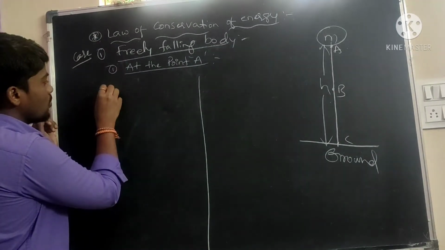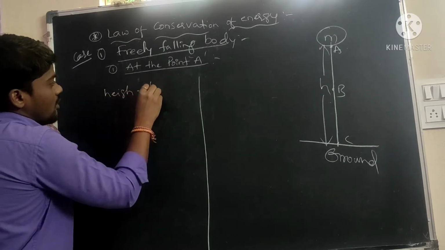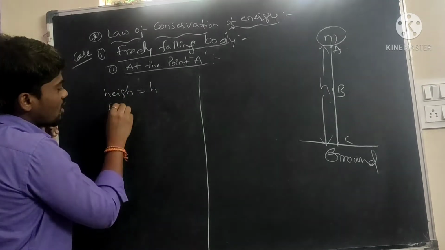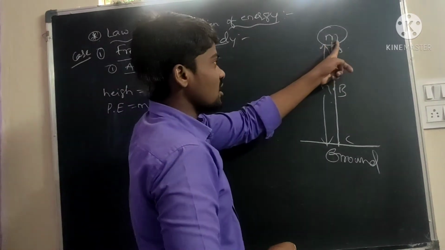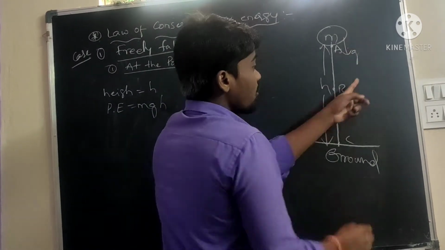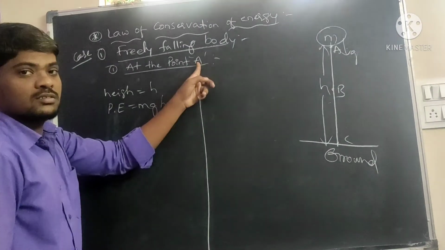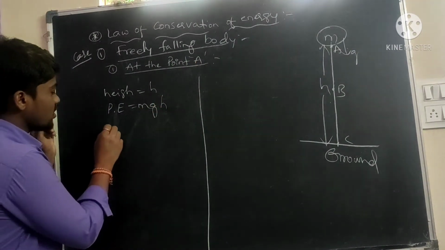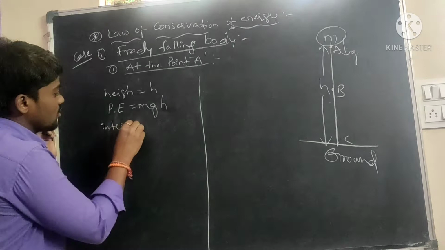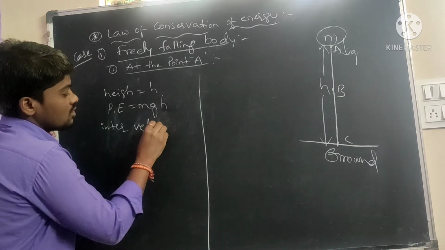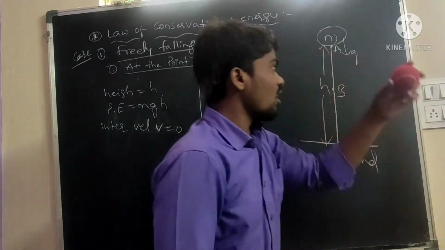Here, taking the potential energy, the body height is h. What is the potential energy formula? mgh: mass, gravity, and height. The gravitational force acts downward at a particular height, so the potential energy at point A is mgh. For kinetic energy, the initial velocity of the object is 0, the rest position.